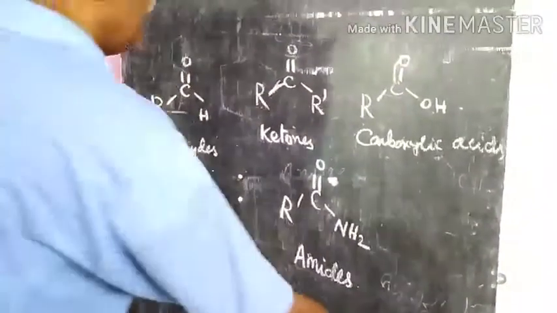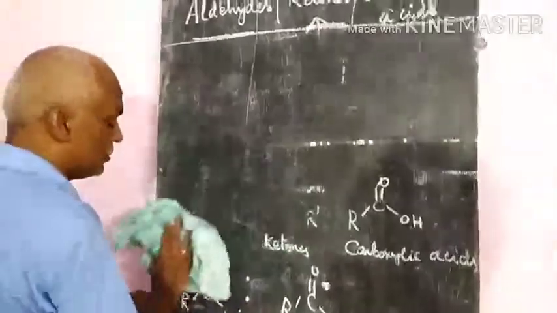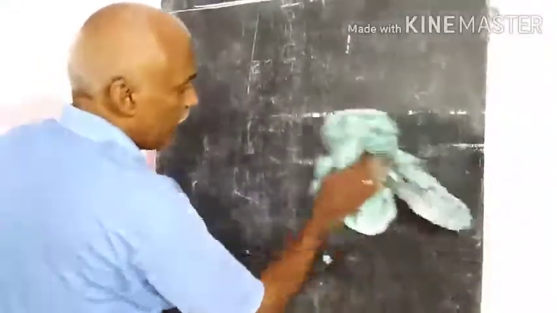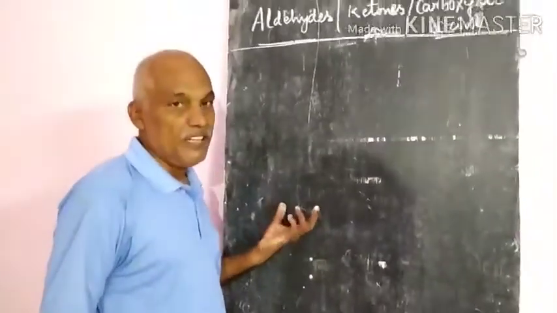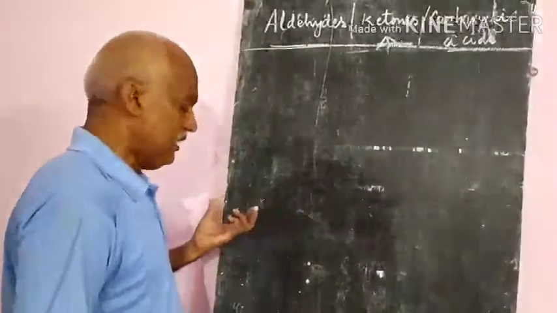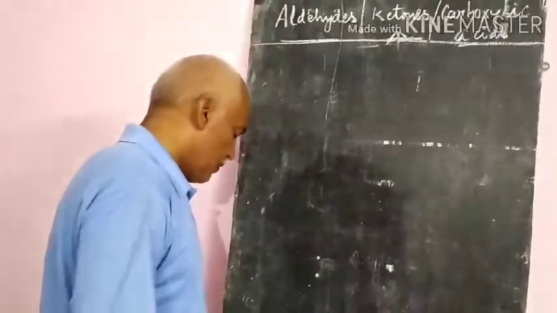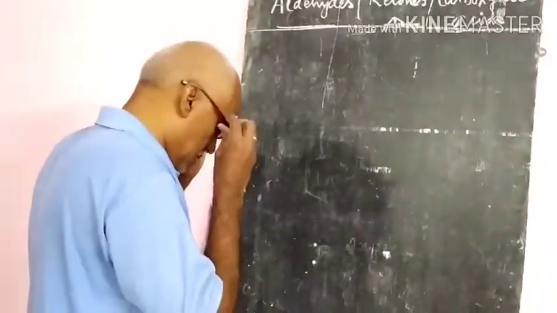Some of these carboxylic acids, aldehydes and ketones are very useful as fragrances, and natural fragrance is there. We already know vanilla ice cream. Vanillin is one more compound whose structure is like this.